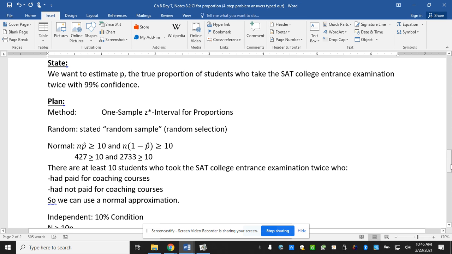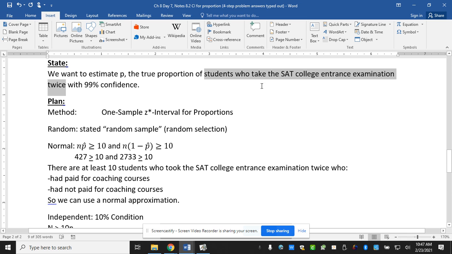What is technically our population here, even though I know I don't ask you to write it out? Students what? Oh, I didn't finish typing that one out. This is your population: ones who took it twice.